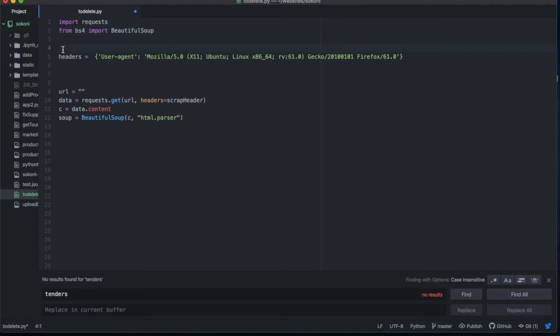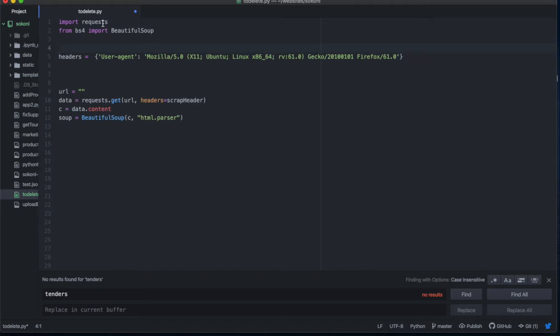Then BS4. Requests comes first, and you get the page using requests, and whatever result you get from requests, you parse using BeautifulSoup. So BeautifulSoup is basically a parser. It goes into that whole big result you got from your request, and works nicely through it. It's a package for beautifying stuff, but also for finding things in the HTML, and you'll see how we combine these two packages to build our web scraper.